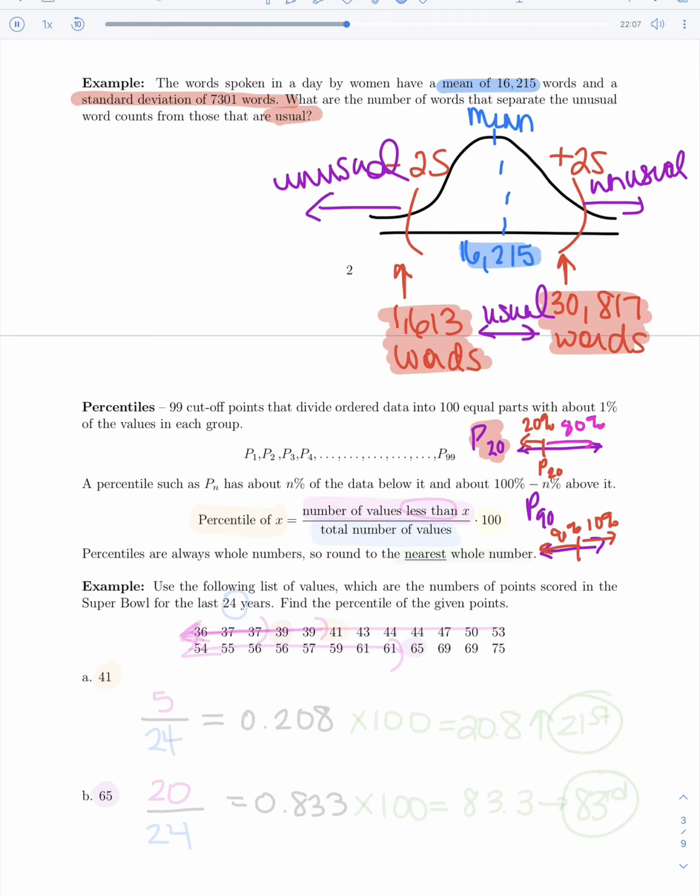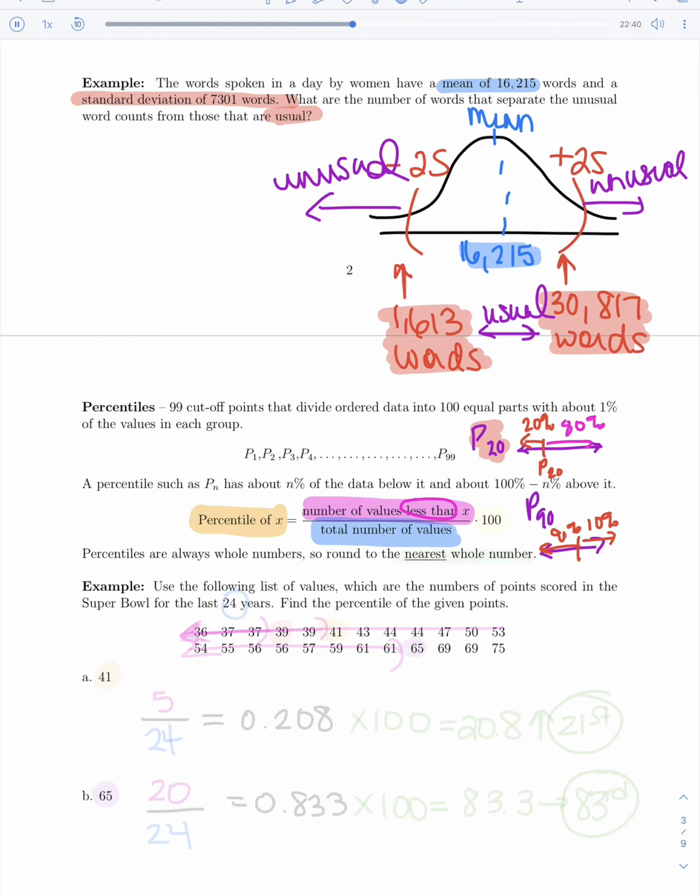Well, the formula tells us that in order to find the percentile of a data value, that's what this means, percentile of X means the percentile of a data value, is to count the number of values in your data set that are less than your value. Notice it says less than, not less than or equal to, so less than your value, and then divide it by the total number of numbers that you have in your data set, and then multiply that by 100.